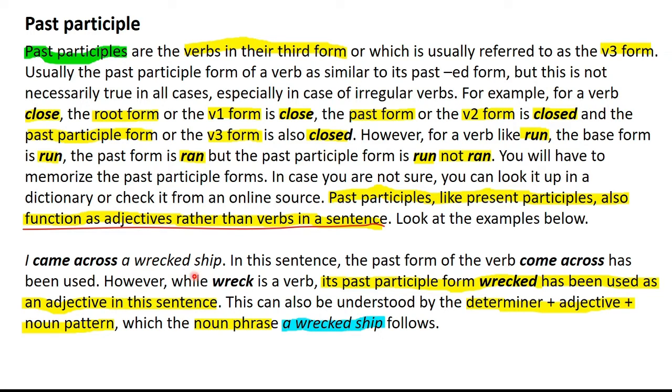A wrecked ship. Indefinite article a, which is a determiner, modifies the noun ship. Wrecked is an adjective. This past participle is functioning as an adjective modifying the noun ship, and this is the noun itself. I came across a wrecked ship. See how came across is the finite verb and wrecked is the non-finite verb functioning as an adjective.